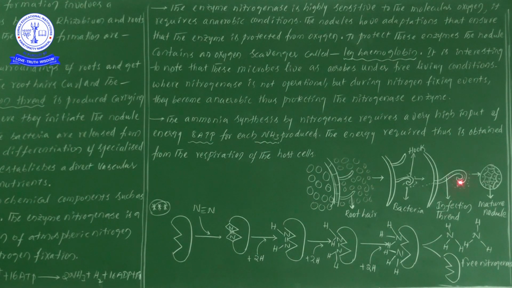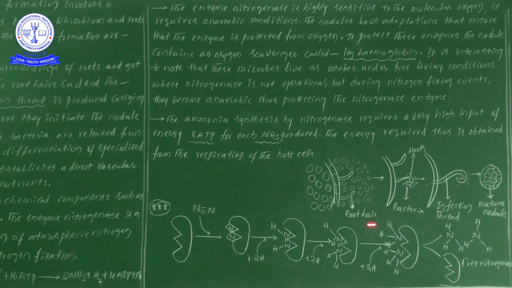Here, one line inside the root hair, the small lines, is nothing but the infection thread. By this infection thread, rhizobium bacteria enters into the epidermis and then the cortex region. So rhizobium bacteria, by formation of the infection thread, enters into the cortical regions, and there it will be differentiated. Finally, one mature nodule formation takes place.